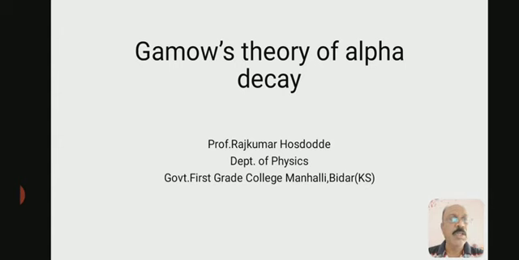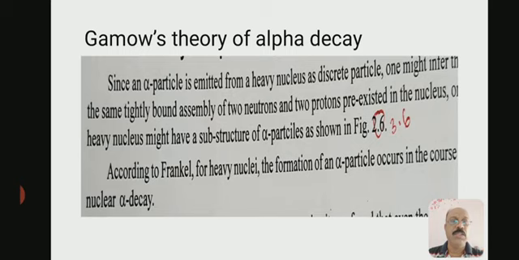So what happens in that process? Since an alpha particle is emitted from a heavy nucleus as a discrete particle, one might suppose that a tightly bound assembly of two neutrons and two protons pre-existed in the nucleus. A heavy nucleus might have a substructure of alpha particles as shown in the figure. According to Frankel, for heavy nuclei, the formation of an alpha particle occurs in the course of nuclear alpha decay.